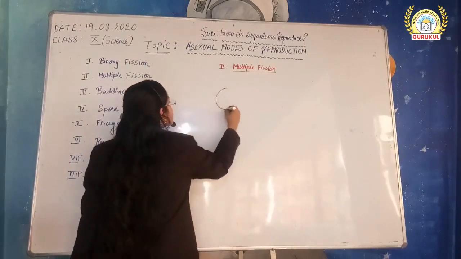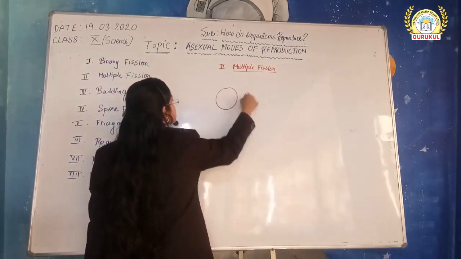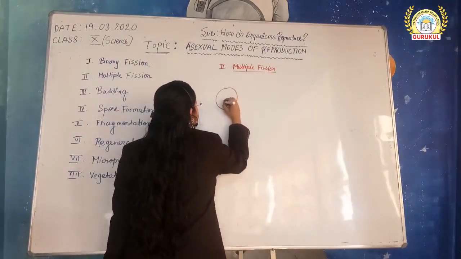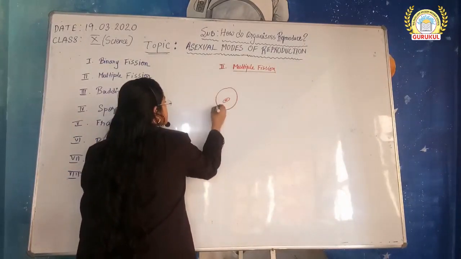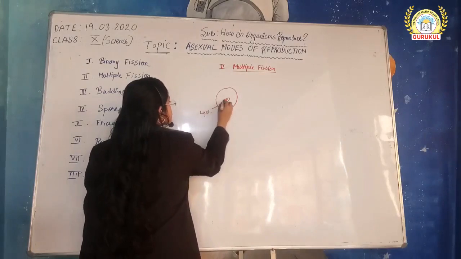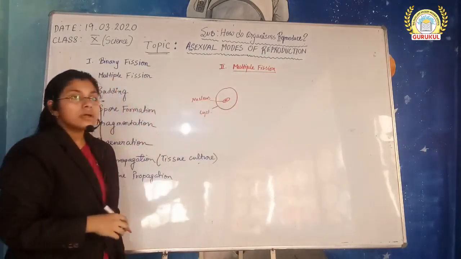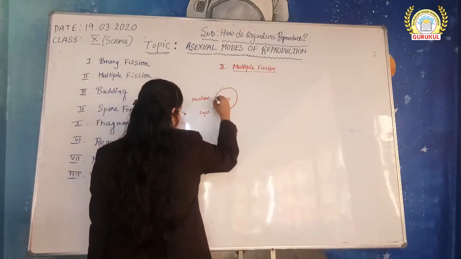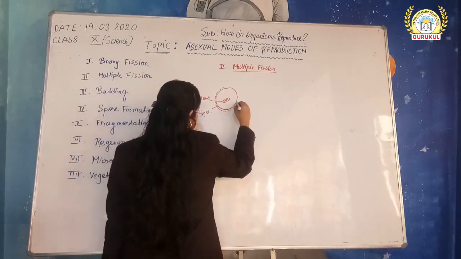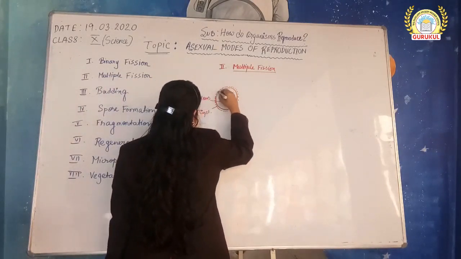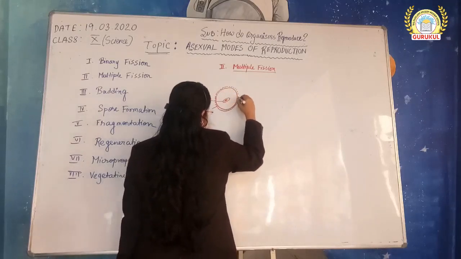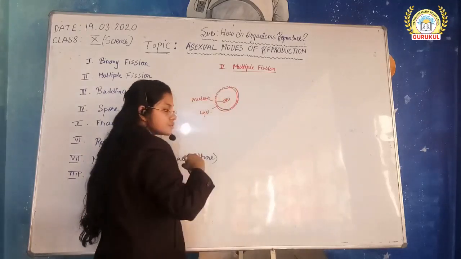In this, the Plasmodium forms a cyst-like structure. Inside it, this is the cyst and this is the nucleus. Cyst is a tough coating which prevents any sort of damage to the cell in adverse condition.